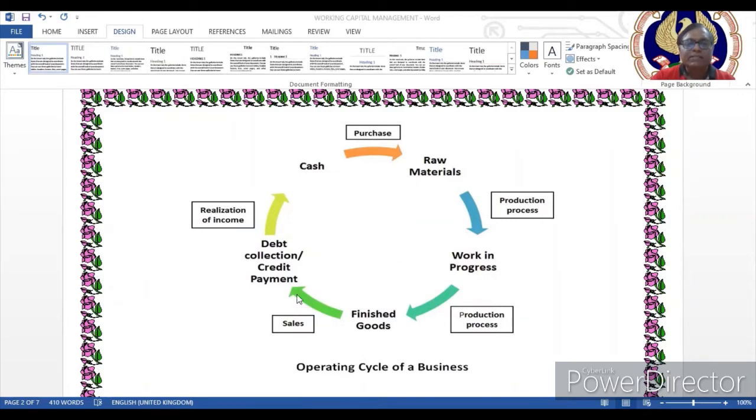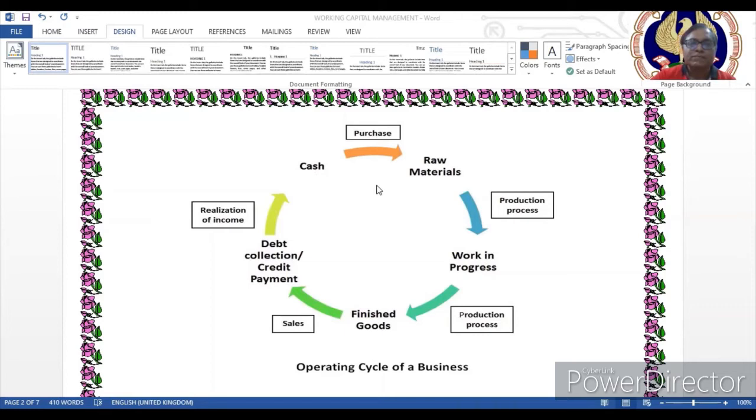When we make sales, it results in the creation of accounts receivable, and obviously the determination of credit limits for the various customers. On the basis of the credit given, the amount is realized, and ultimately it is converted to cash again.